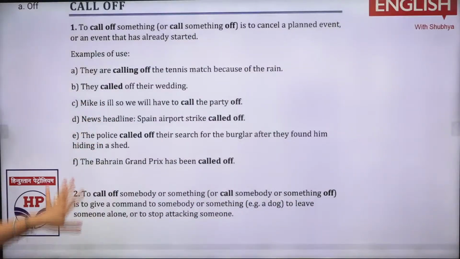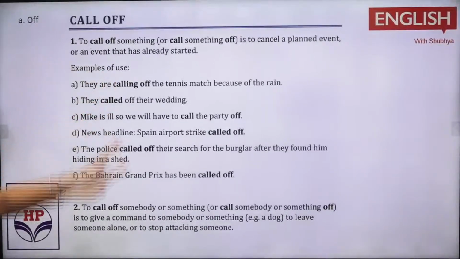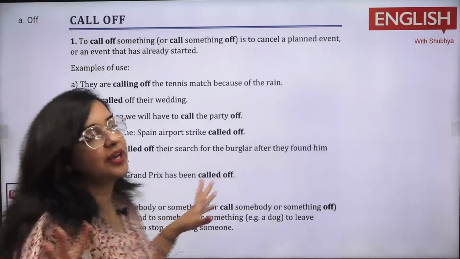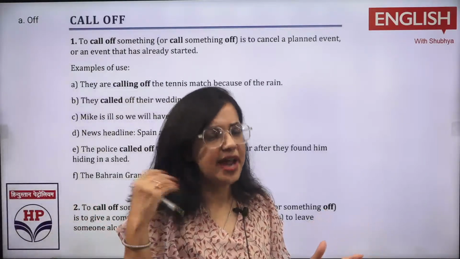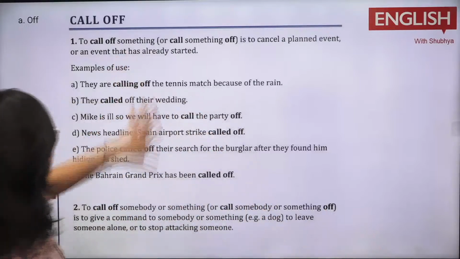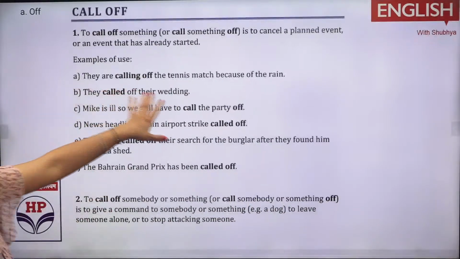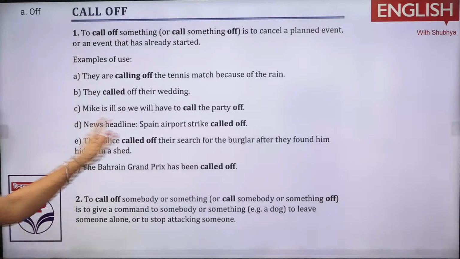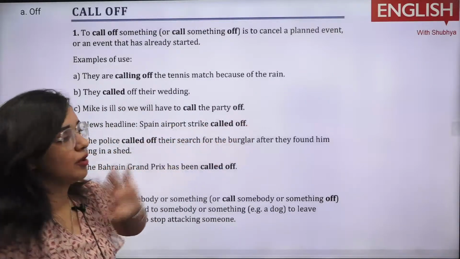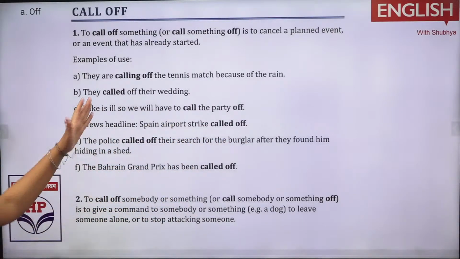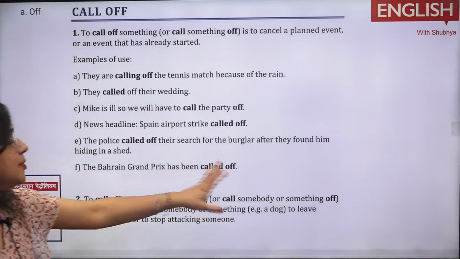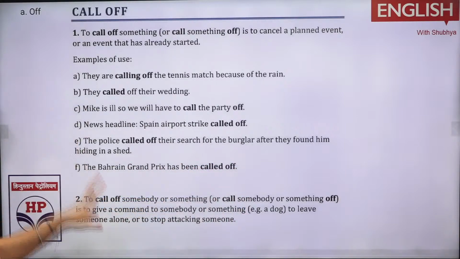Do note it down. What is the difference? To come with it. तो call off something is to cancel. किसी ने शादी cancel कर दी, किसी ने meeting cancel कर दी. तो whenever off is there ना, O-double-F, that is postponing something, canceling something, putting an end to something. Okay, so this is a way of telling it out. So they called off their wedding, they ended their wedding. News headlines पे airport strike called off, मतलब strike खत्म हो गई. उस तरह से the Bahrain Grand Prix has been called off. So this way is to end it with something.